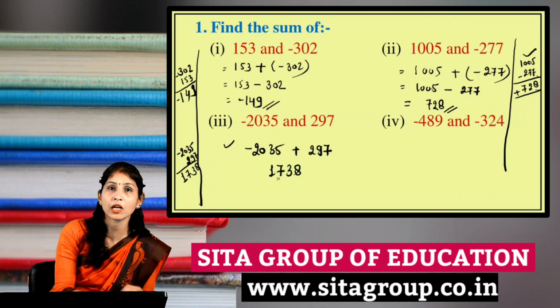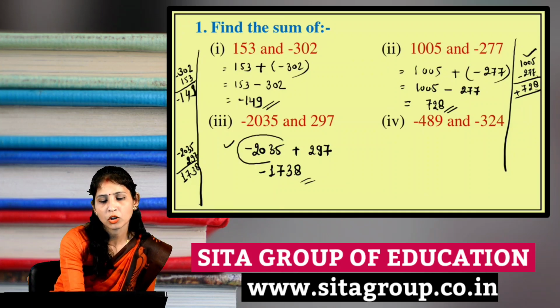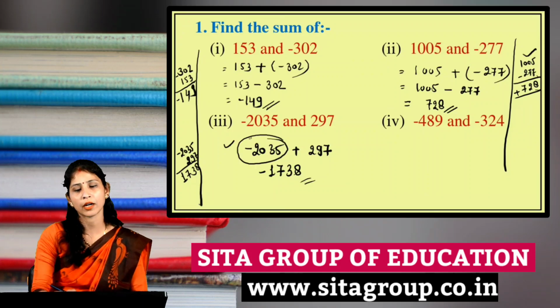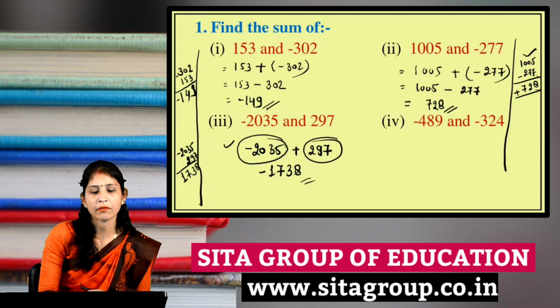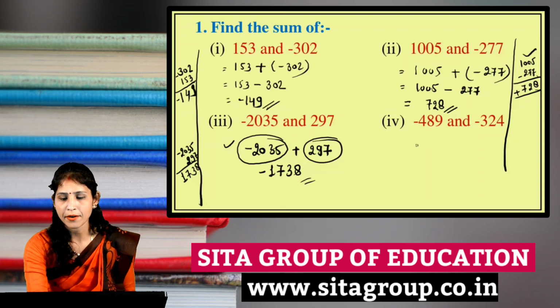So the answer is 1738, and which sign will come? The minus sign will come, because here minus 2035 is greater than 297, that's why the minus sign will come here. In the same series you will see the next question.